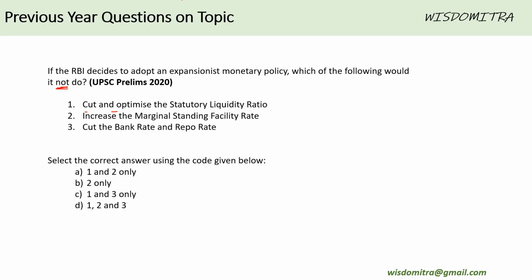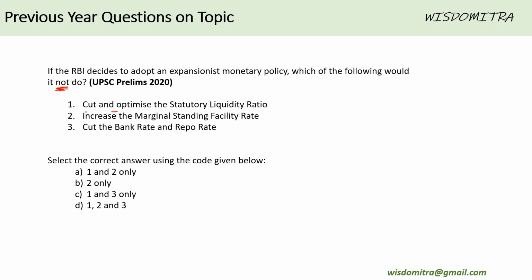Let us see the next question. If RBI decides to adopt an expansionist monetary policy, which of the following it would not do? One is cut and optimize statutory liquidity ratio. Basically, statutory liquidity ratio that we just saw, it is the amount that the bank is supposed to keep with itself.